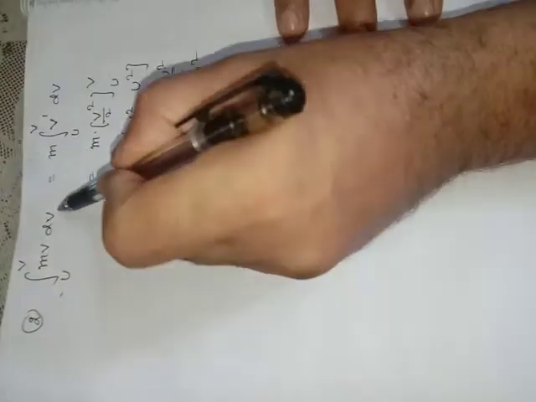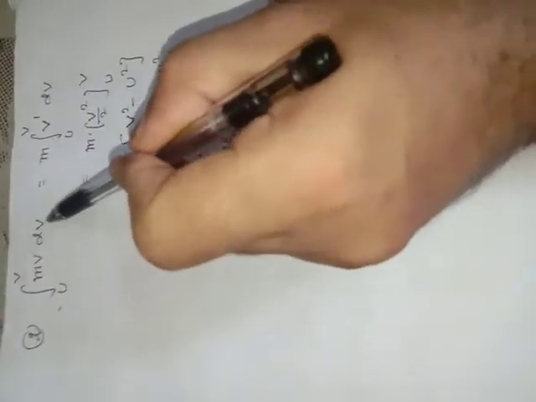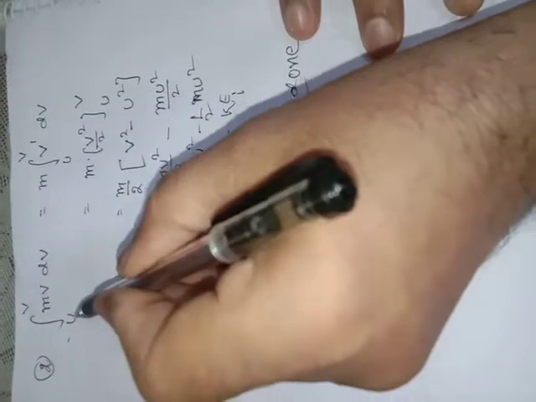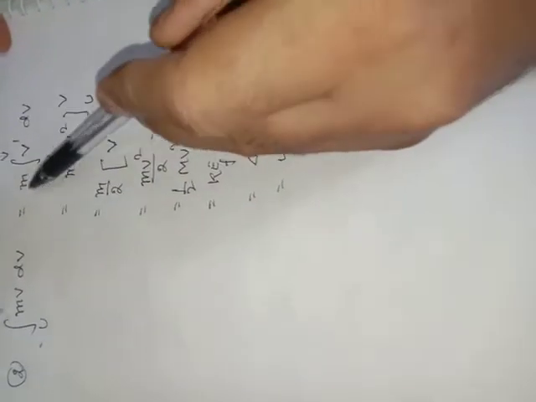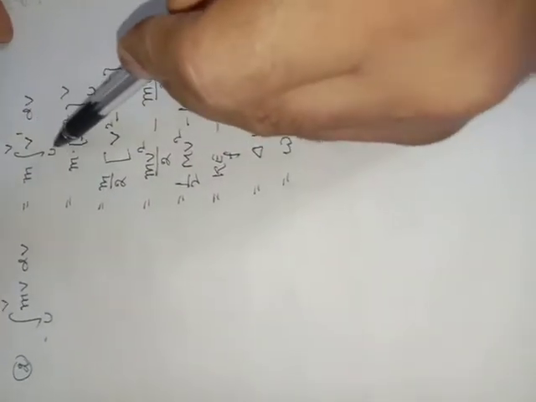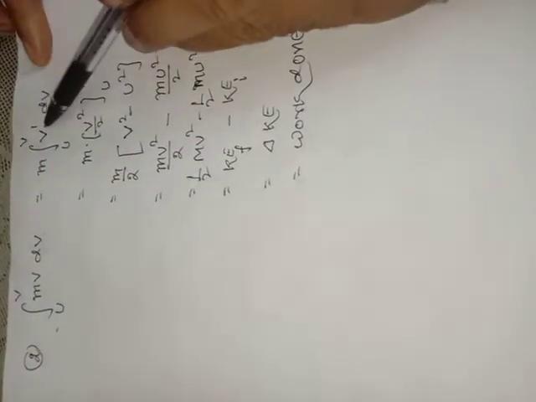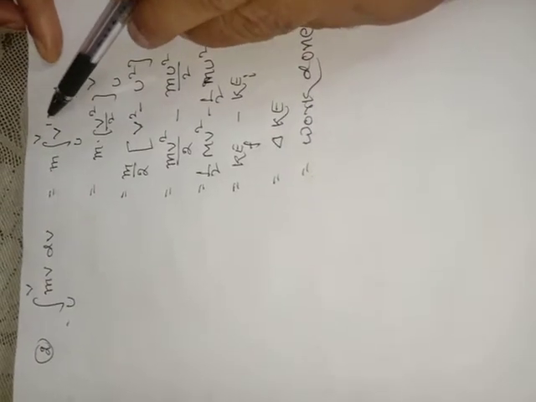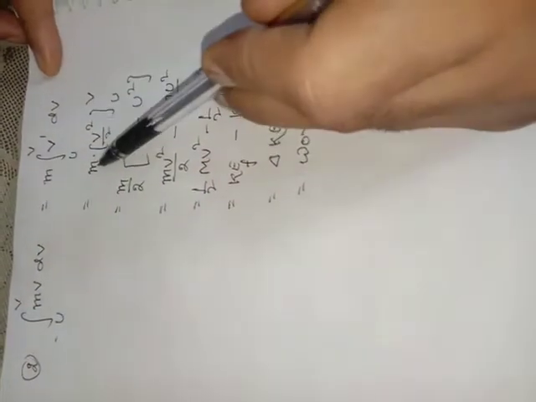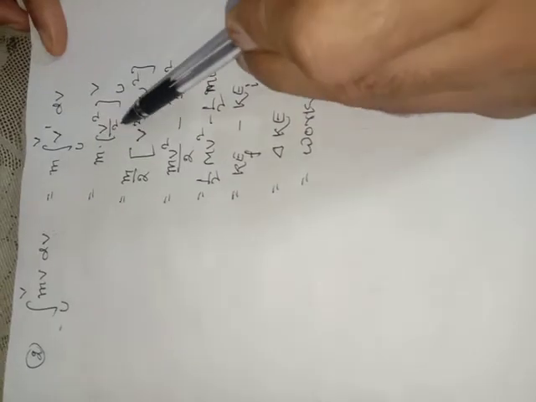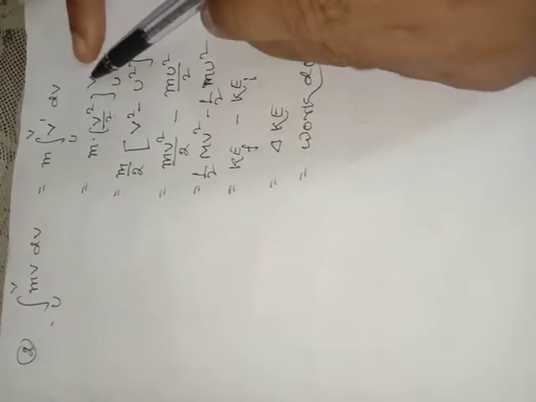Similarly, next example: integrate mv dv, meaning integrate momentum with respect to velocity, where velocity varies from u to v. The mass is supposed to be constant here because it can't vary with respect to velocity. So m v to the power 1, integrate from u to v dv. Use the x power n formula of integration here, and instead of n, 1 is written. It becomes m v square upon 2, and v varies from u to v.